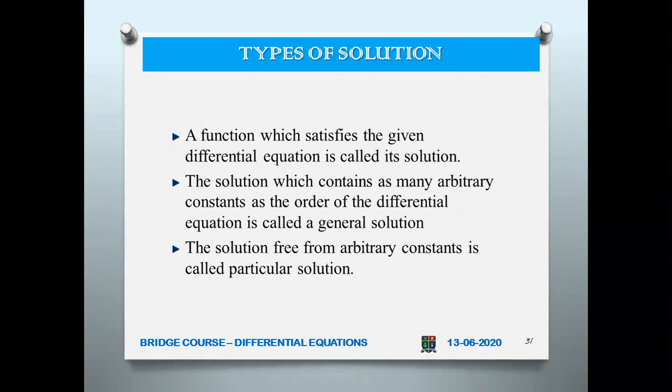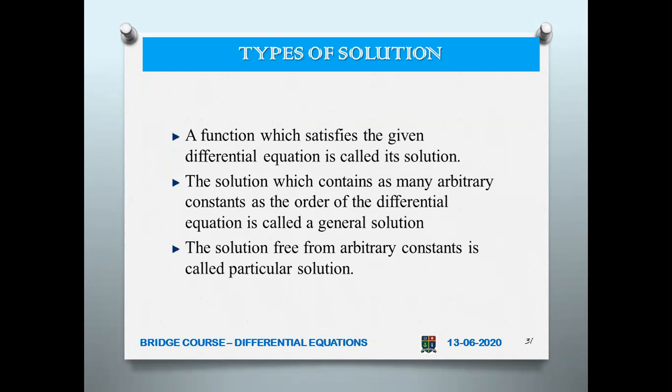Suppose that solution contains as many arbitrary constants as the order of the differential equation. I hope you remember what the order is: the highest derivative in the differential equation. So if it is of second order and the solution also has two arbitrary constants, then you call it a general solution, because for varying constants you can get many solutions.